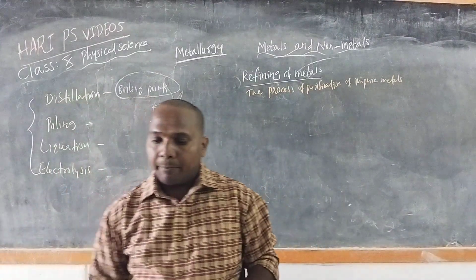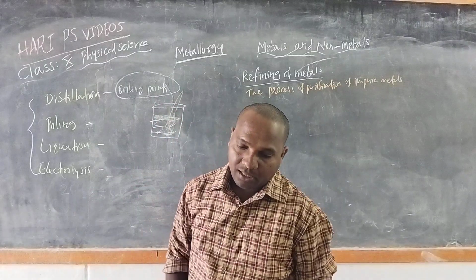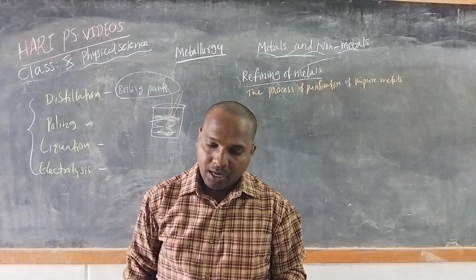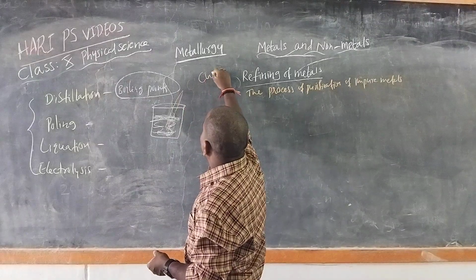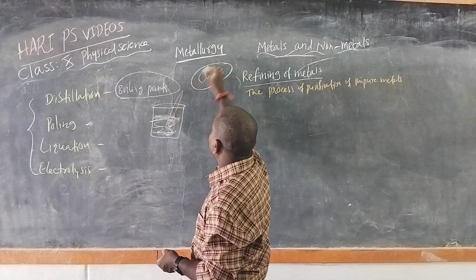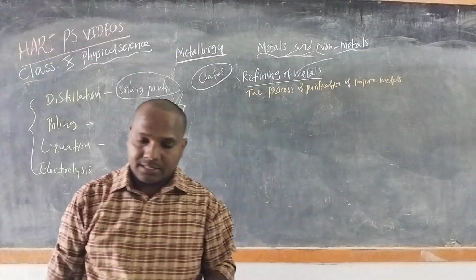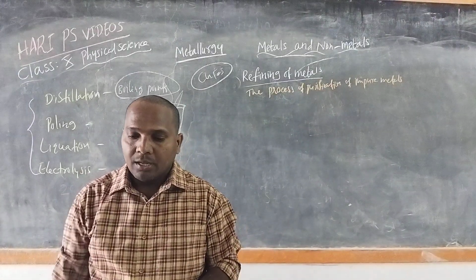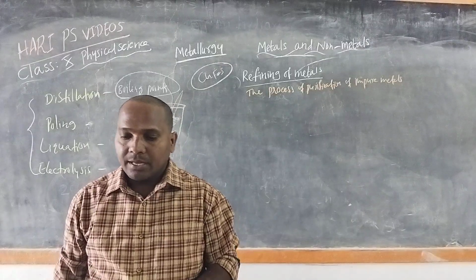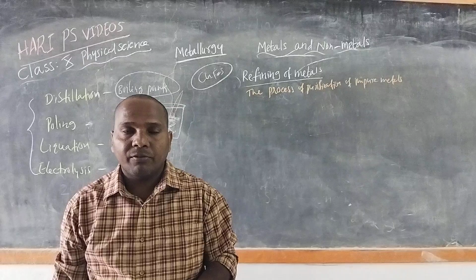So blister copper is purified by this method. Blister copper is obtained from CuFeS2, copper iron pyrites. The reducing gases evolved from the wood prevent the oxidation of copper.